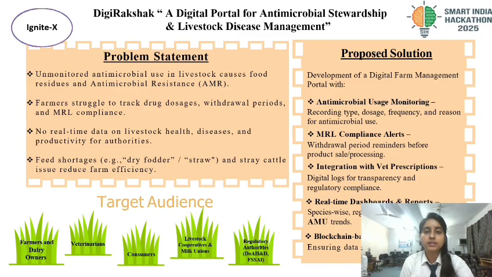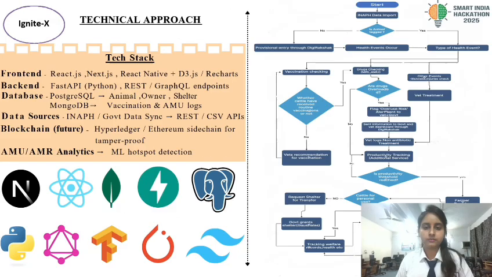It will basically monitor antimicrobial usage, which includes recording type, dosage, frequency, etc. Secondly, MRL compliance alert. It provides MRL compliance, reminding farmers about withdrawal periods before selling milk or meat. The next point is integrating vet prescriptions, ensuring transparency, and offering real-time dashboards and reports for farmers and authorities. And the last one is, in the future, we will use blockchain for tamper-proof traceability.